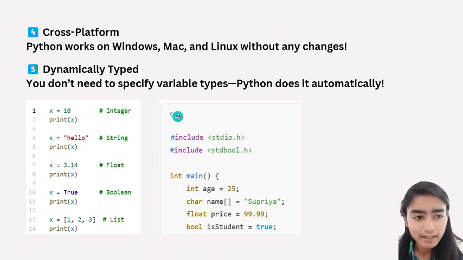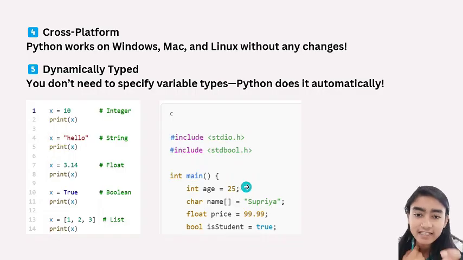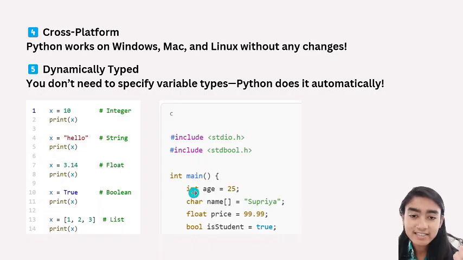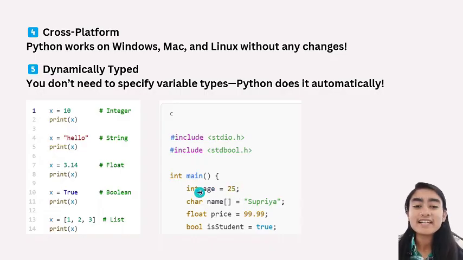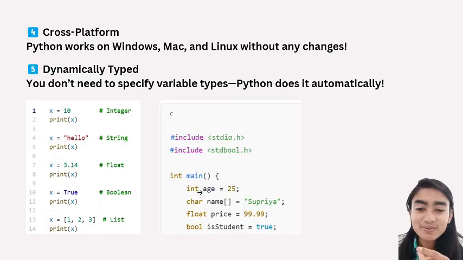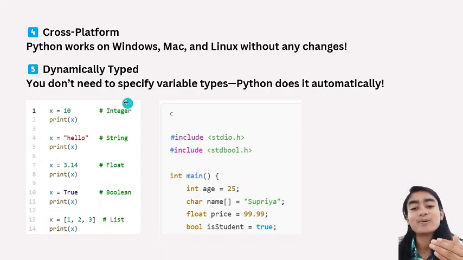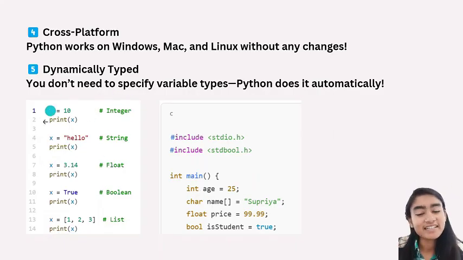But in case of other languages, like I have given the example of age, in age you are going to input some integer, like your age is 19, 20, 25, or anything. So it is an integer. So you have to tell your computer that yes, it is an integer: int age equals 25. So that is why it is called dynamically typed. What you understood is you don't have to tell about the data types, it will detect them automatically.